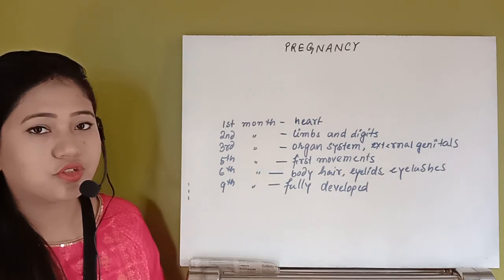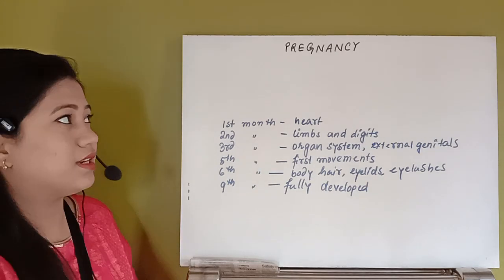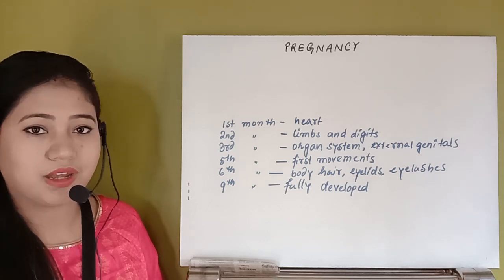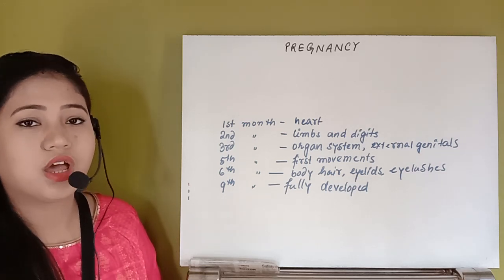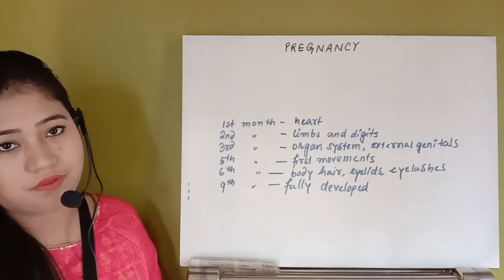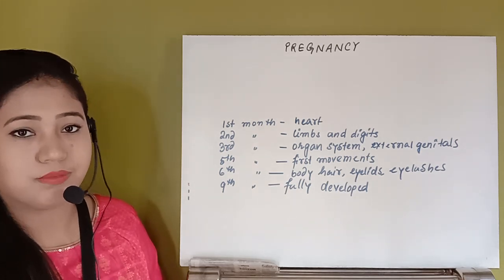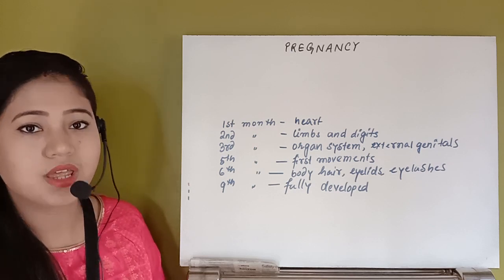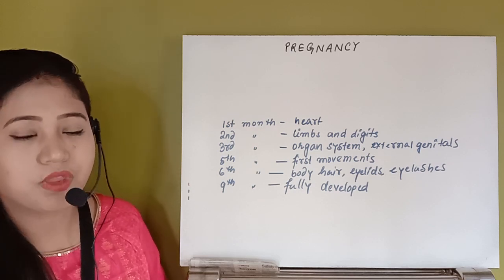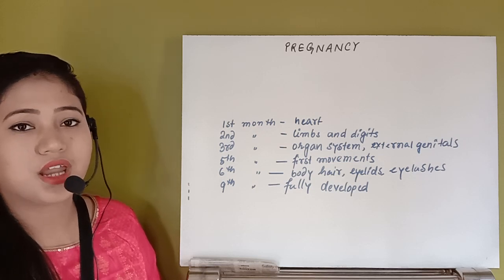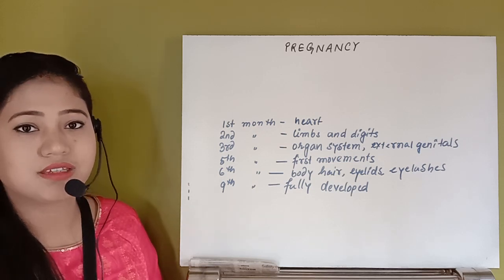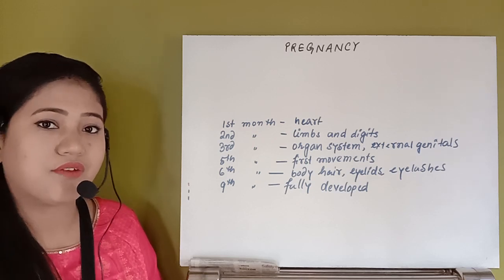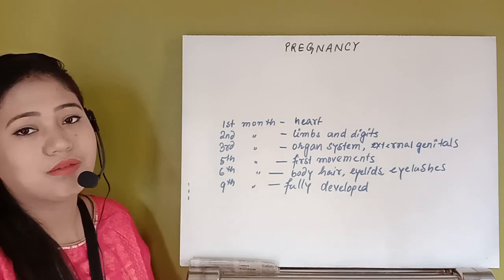Hello students, today we are going to discuss pregnancy. In the earlier video, we saw embryonic development, how a zygote undergoes different stages to form the morula, then the blastocyst, and then the formation of all the germ layers by a process called gastrulation. We saw how many changes occur in the fetus. Now we'll see pregnancy.